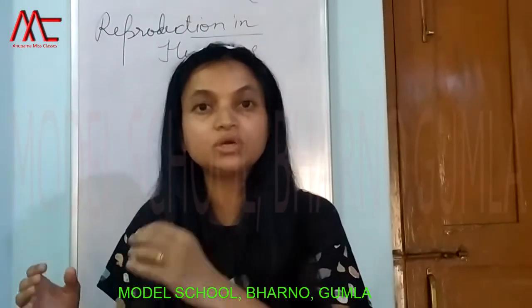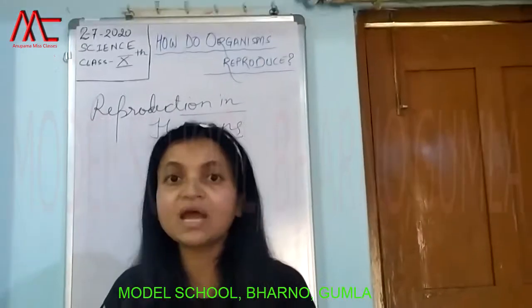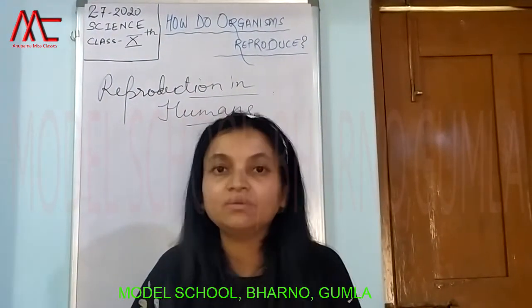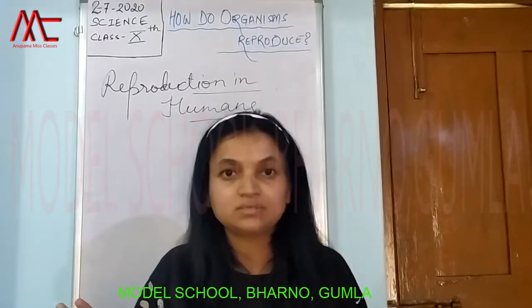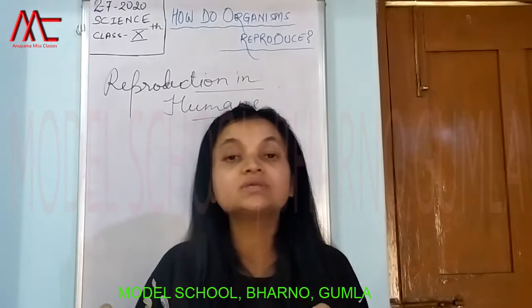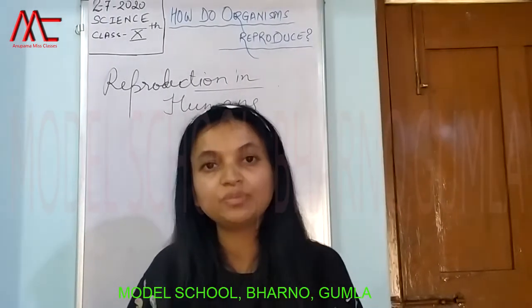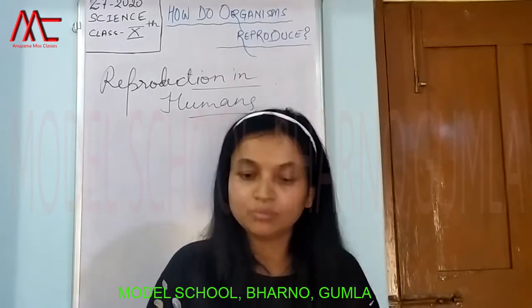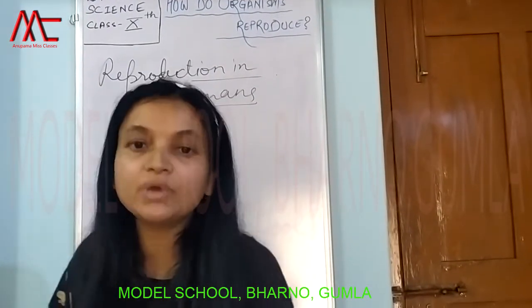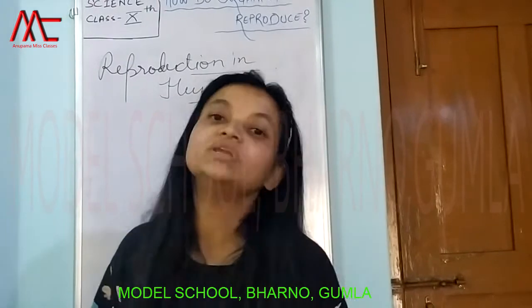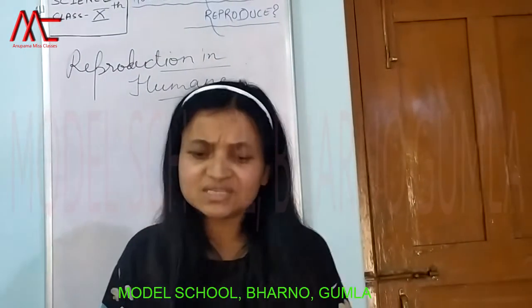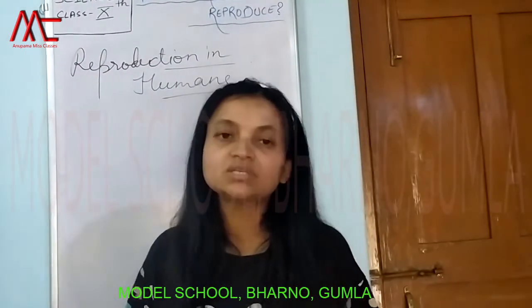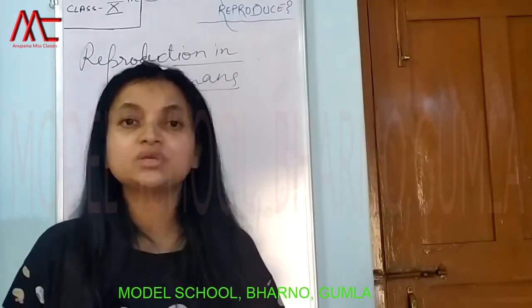Suddenly this beard and mustache doesn't appear. Actually it takes some time. So first some thin fine hairs are seen on the face, and gradually they become dark and take the shape of beard and mustache. And the Adam's apple, this portion which is very prominent in boys, becomes prominent at this stage. Their voice cracks, and hoarseness increases in their voice. So all these are the changes that depict a little bit of sexual maturation.